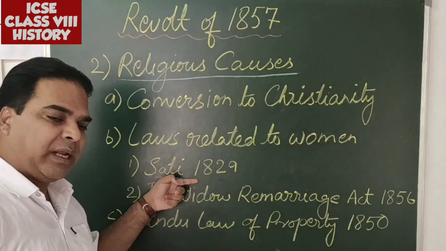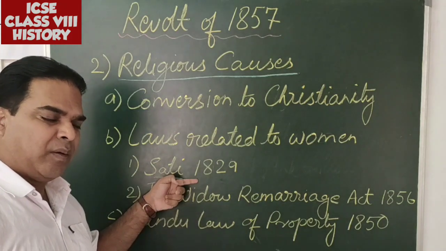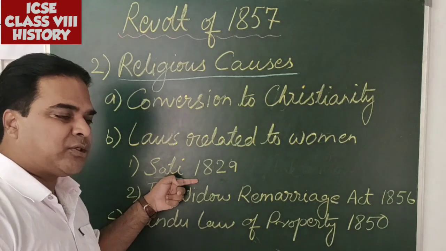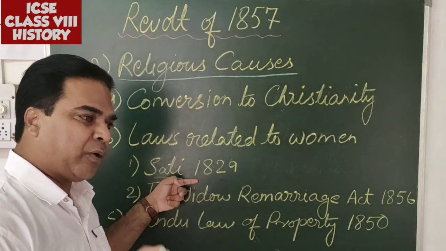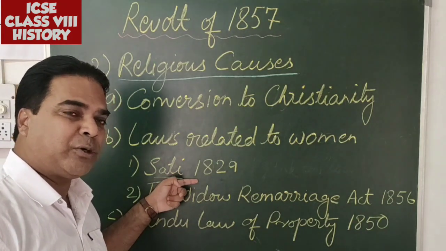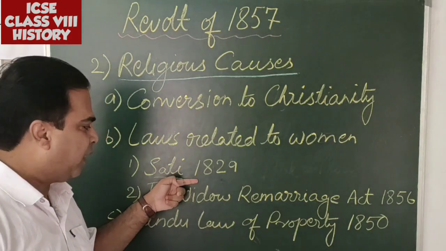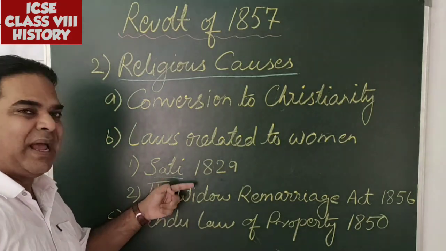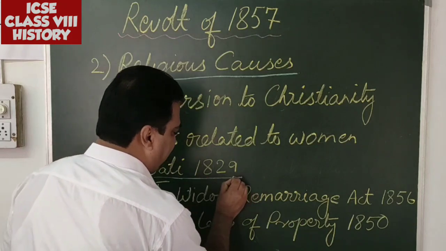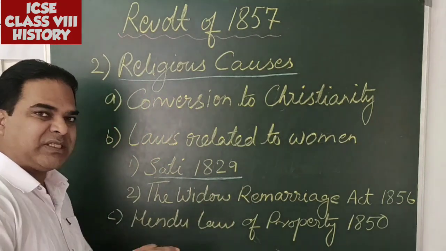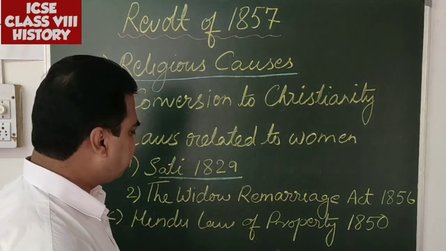Though it was in a positive context, the motive was to free the society from the evil practices, but our Orthodox people in the society could not tolerate this interference. Okay, so sati pratha was banned in the year 1829. It was passed. It was made a punishable offence.